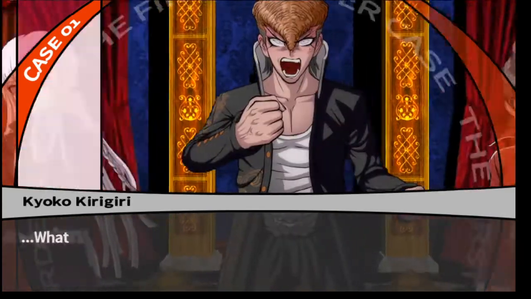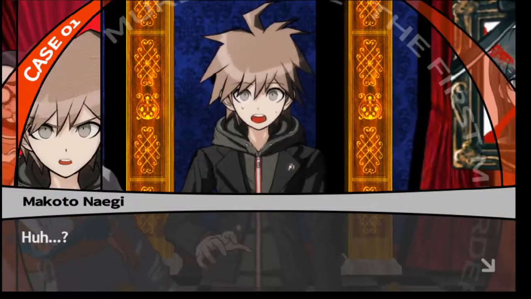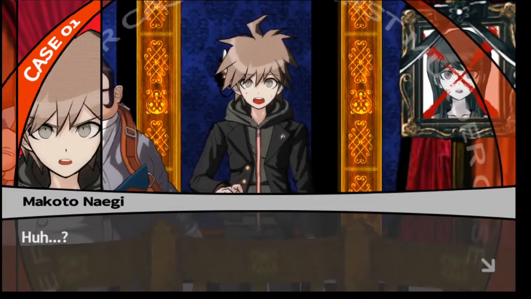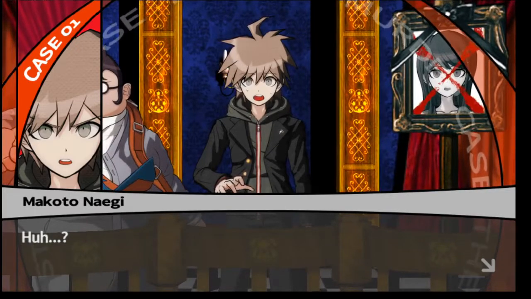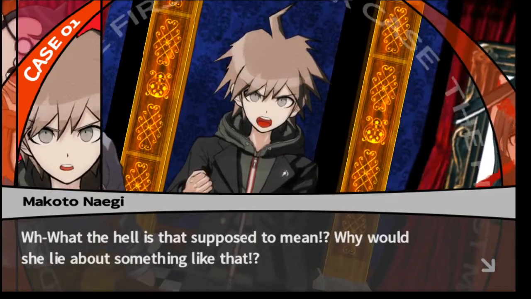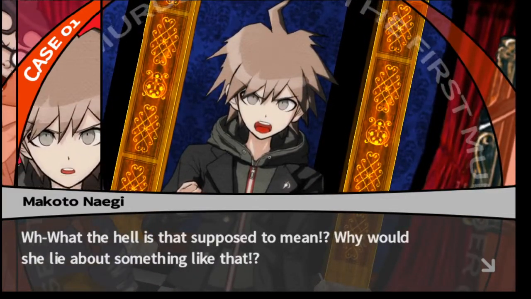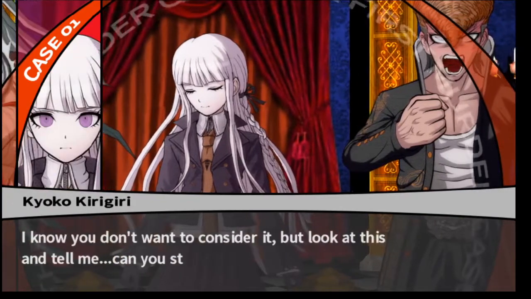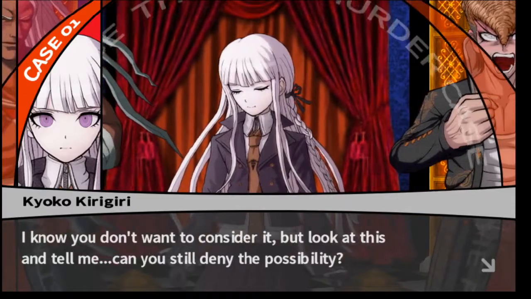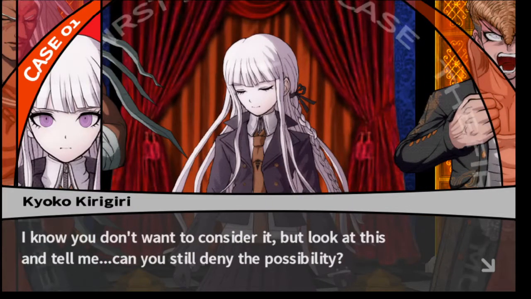Agreed. What if her being scared was a lie? Huh? That's an interesting take. Elaborate. Well, what is that supposed to mean? Why would she lie about something like that? My thoughts exactly. I know you don't want to consider it, but look at this and tell me. Can you still deny the possibility? Well, then what would have been the point in the first place?